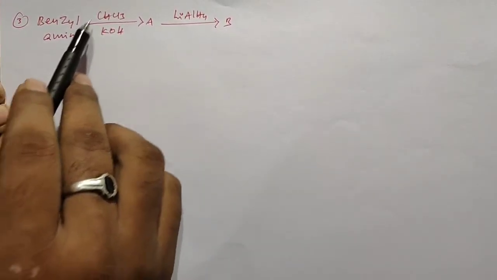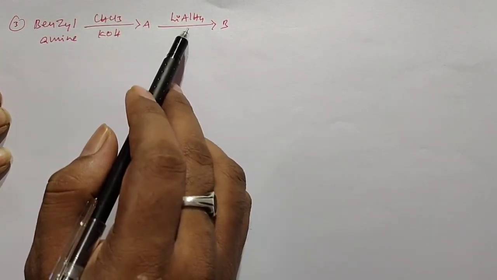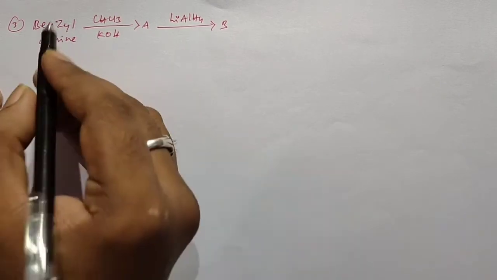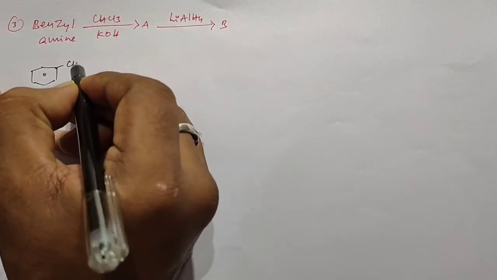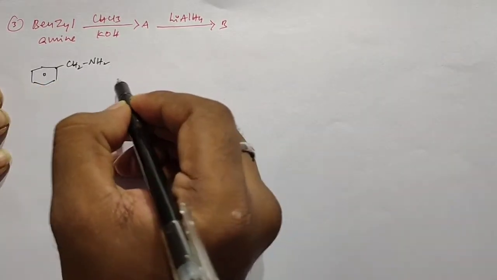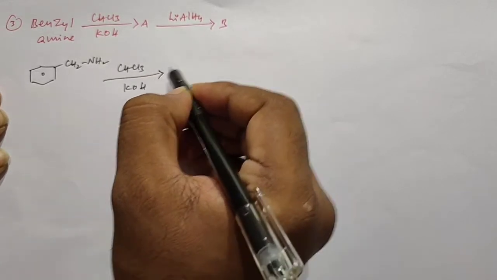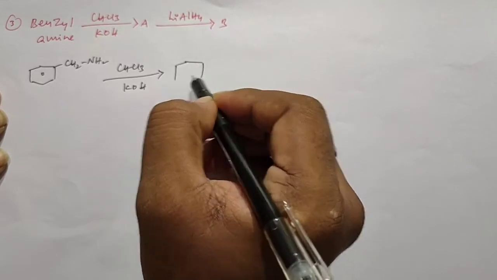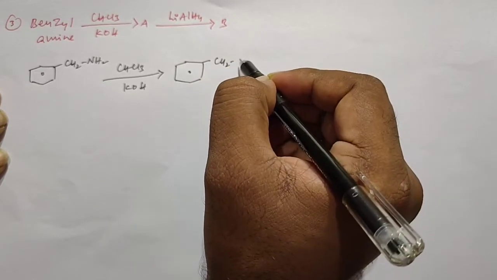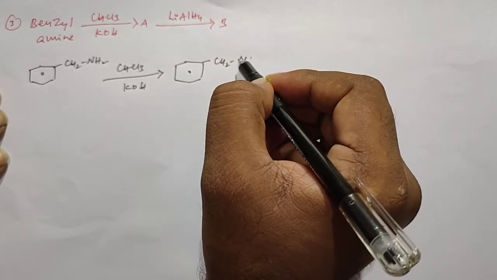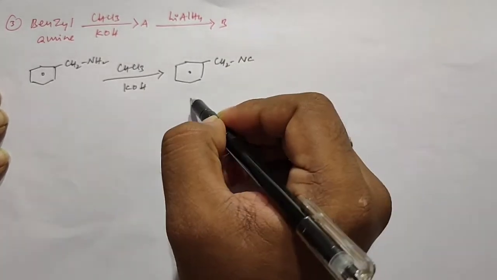Okay, this is the next ABC reaction. Here benzylamine reacts with chloroform and KOH to form product A. After that it reacts with lithium aluminum hydride to form product B. We can write benzylamine like this. So this is benzylamine. This benzylamine reacts with chloroform in strong alkali, which we call the carbylamine reaction. At that time it forms benzyl isocyanide. So this is product A.